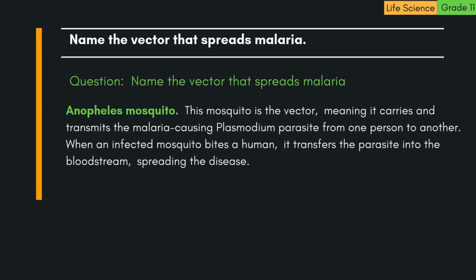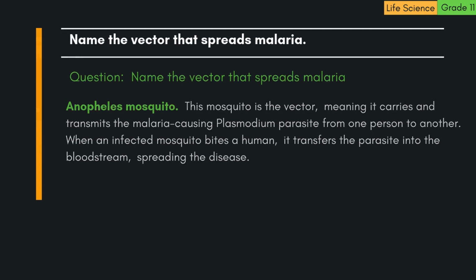The correct answer is Anopheles mosquito. This mosquito is the vector, meaning it carries and transmits the malaria-causing Plasmodium parasite from one person to another. When an infected mosquito bites a human, it transfers the parasite into the bloodstream, spreading the disease.